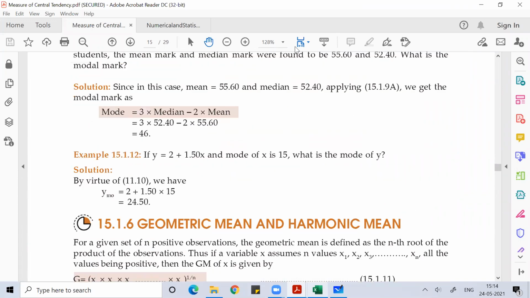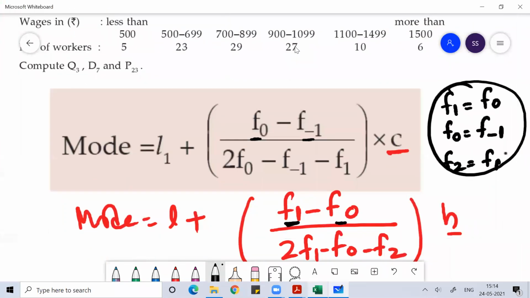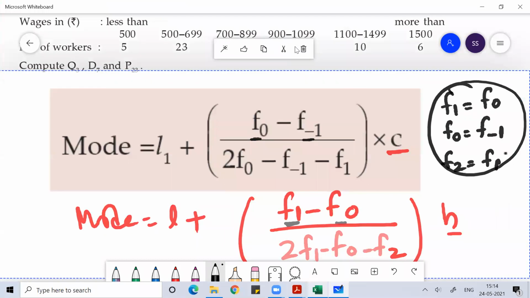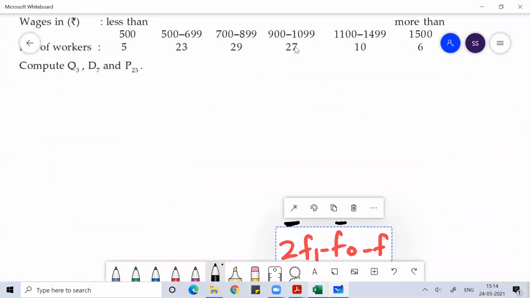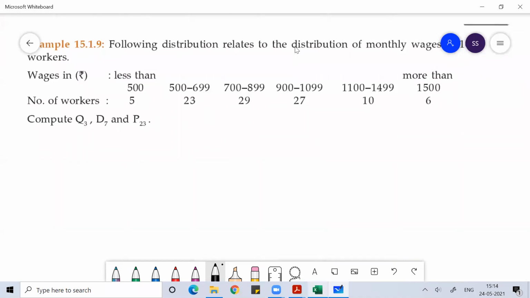After this, we'll start geometric mean and harmonic mean. So this part you would have understood, I guess. Anyone have any doubt? Feel free to ask your doubts. Okay. Now, guys, if you see these kinds of distributions, please don't get confused.